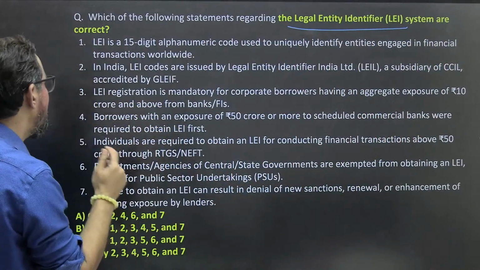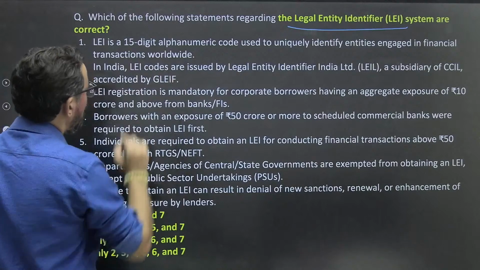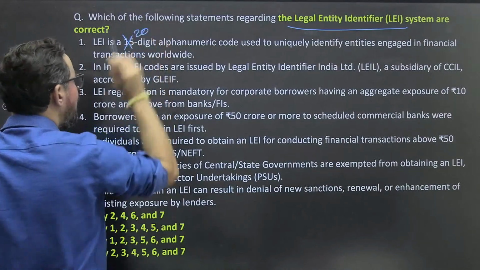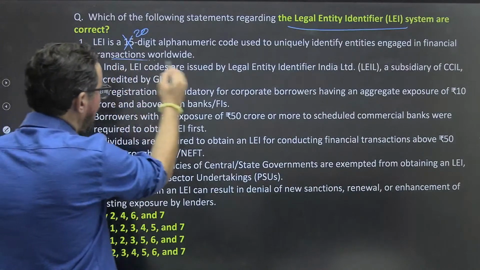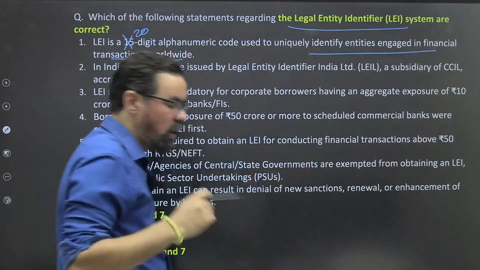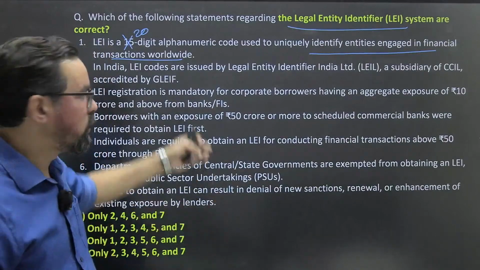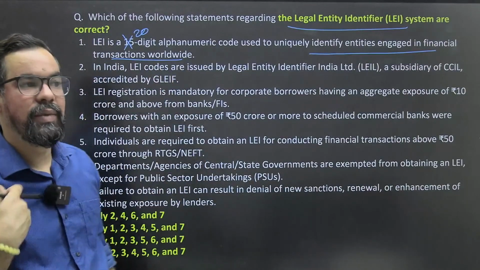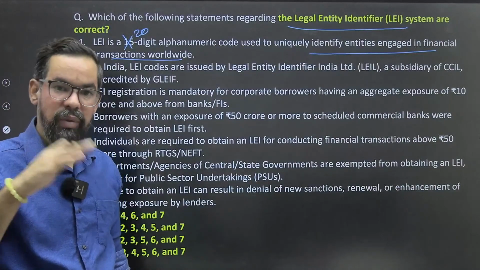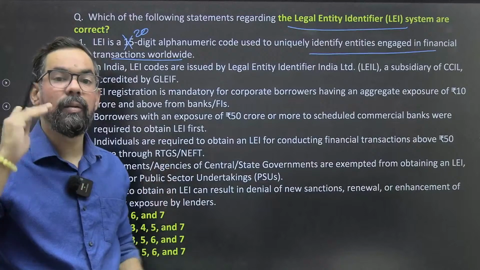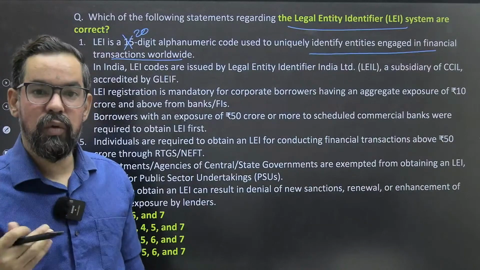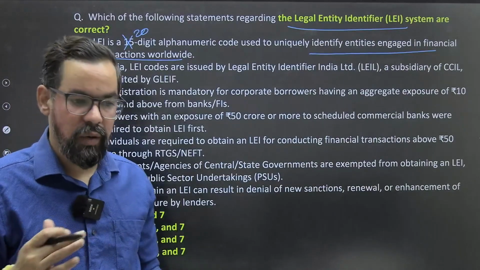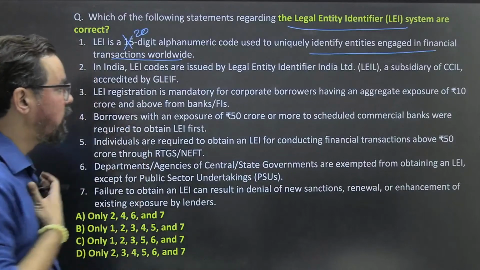LEI is not a 15 digit, it is a 20 digit alphanumeric code used to uniquely identify entities engaged in financial transactions worldwide. I hope you guys remember that case of PNB bank. So that was something related to this one. Basically our bank used to issue LEI on behalf of companies, and based on those LEI, the companies can raise funds abroad as well as domestically. So basically we are providing some sort of guarantee through these particular instruments.